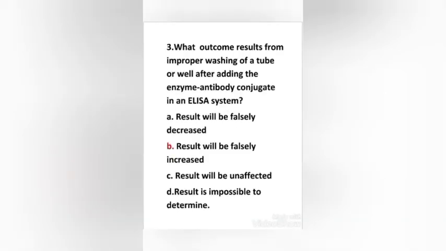Next question. What outcome results from improper washing of a tube or well after adding the enzyme antibody conjugate in an ELISA system? Result will be falsely decreased, result will be falsely increased, result will be unaffected, result is impossible to determine. Here the right answer is option B, result will be falsely increased. If unbound enzyme-conjugated anti-immunoglobulin is not washed away, it will catalyze conversion of substrate to colored product, yielding a falsely elevated result. So the right answer is option B.